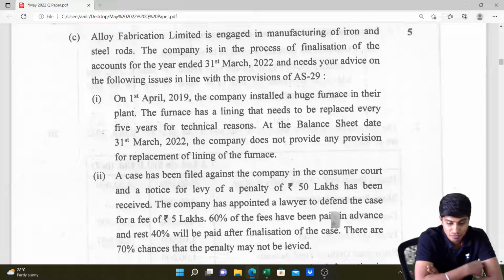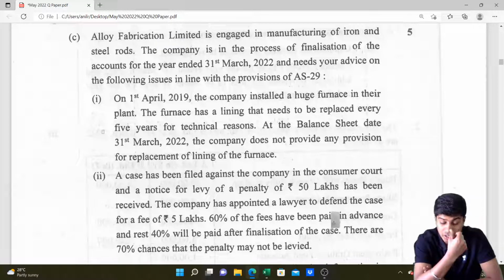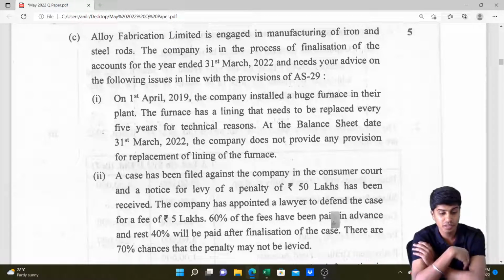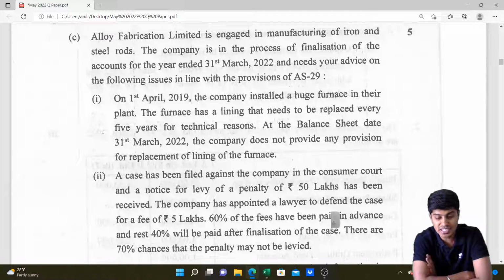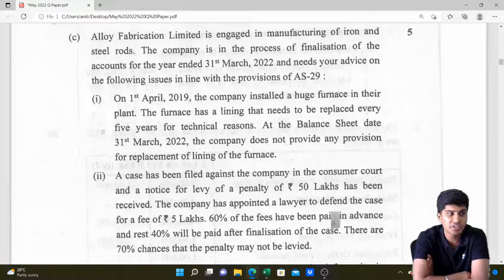Let's read. On 1st of April 2019, company installed a huge furnace in their plant. The furnace has a lining that needs to be replaced every 5 years for technical reasons. So for technical reasons, it has to be changed. There is no mandatory condition that it has to be changed. So it is like you say in costing, it is their decision whether to repair it or replace it. But they're doing it for some technical reason. At the balance sheet date on 31st of March 2022, company does not provide any provision for replacement for